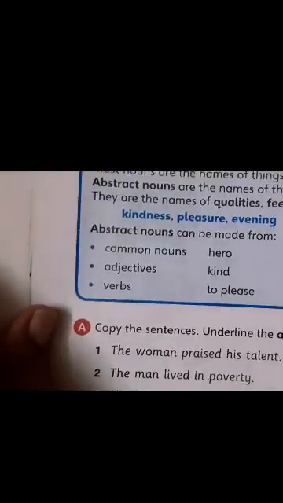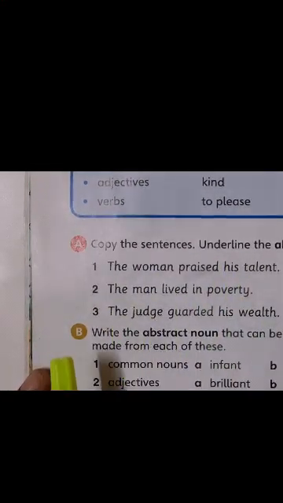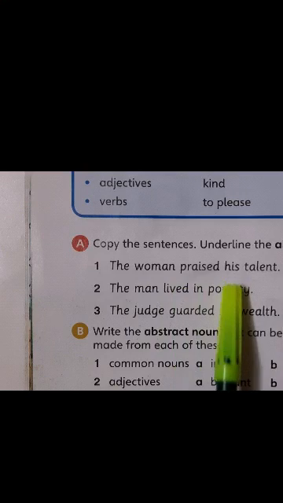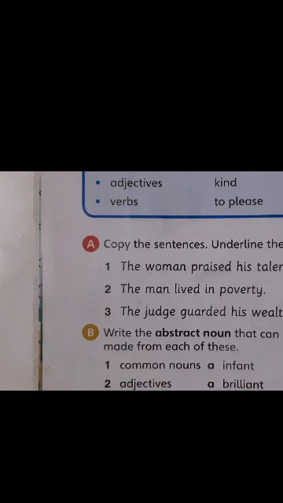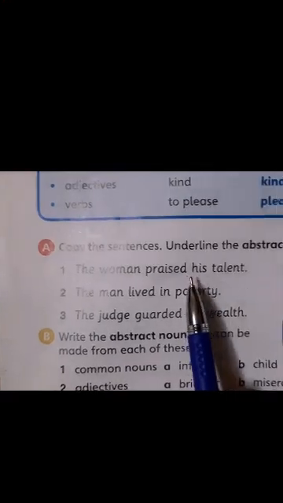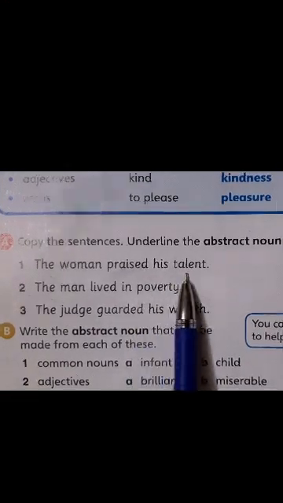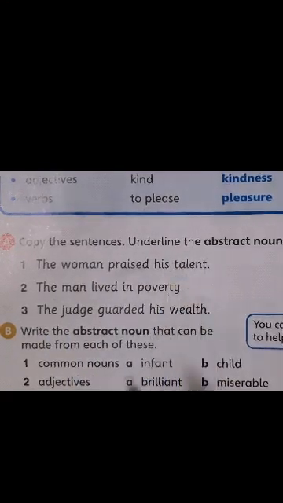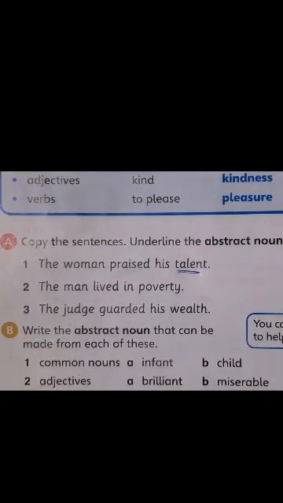Now if you look at this, children, you have A and then you have B. Here in B, you are going to underline the abstract noun. The first one: the woman praised his talent. So what would be the abstract noun here? So children, in the first one, underline the abstract noun in each sentence. The woman praised his talent. What's the abstract noun over here? Talent, right? Talent is an abstract noun. So similarly, children, you would complete 2 and 3.